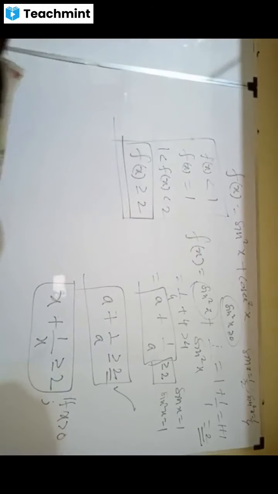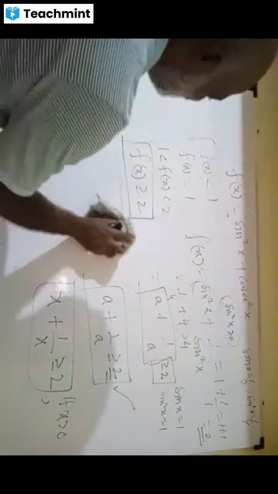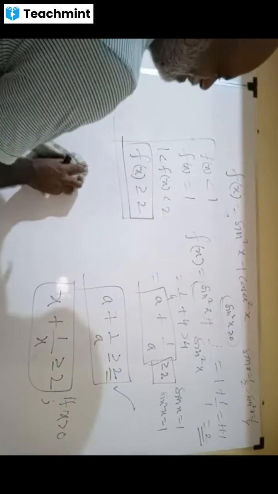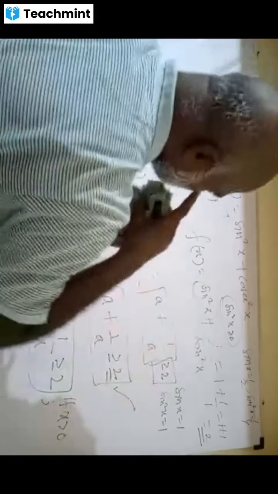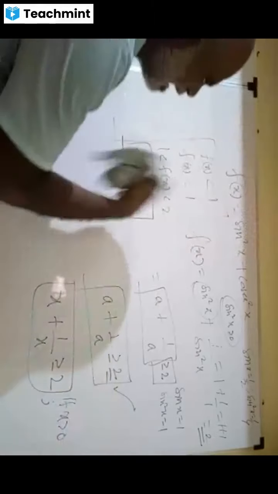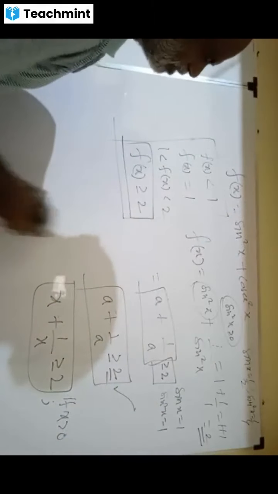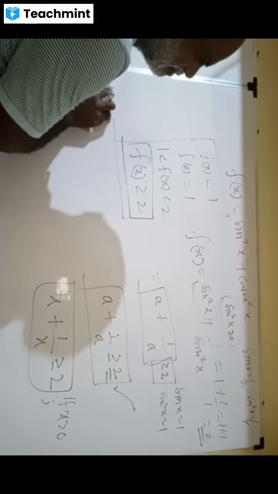This is an amazing question for trigonometry. You understood? Yes, sir. So the minimum value itself is 2. It can be more than 2 also. Do you agree? Yes, sir.